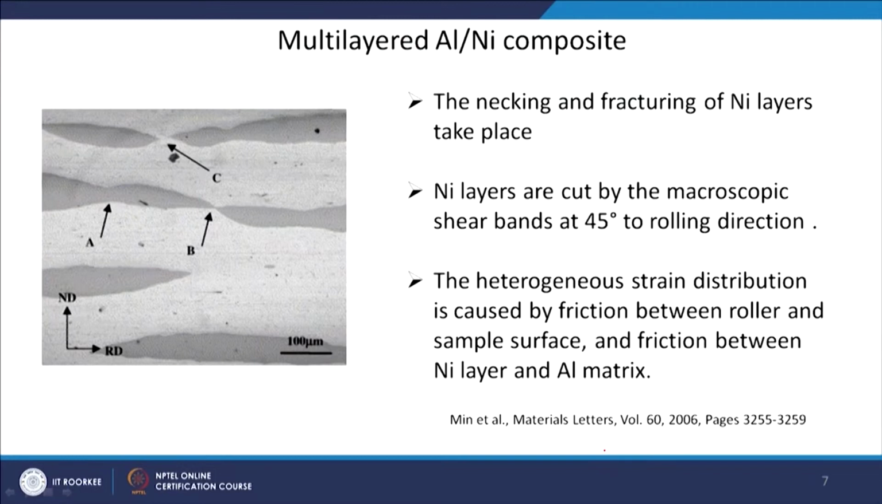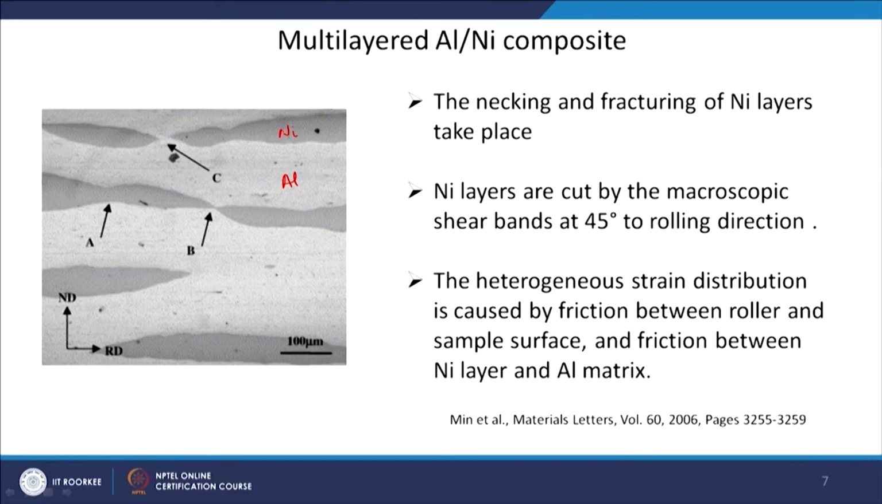You can have a kind of composite structure of metals, where both can be metals, with multilayers of one alloy and another alloy. The bonding between the two materials will create this multilayer. This is an example of preparation of a multilayer aluminum nickel composite. The dark one is nickel, and this one is aluminum. So, this is aluminum, this is nickel.